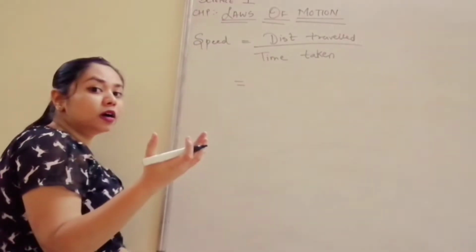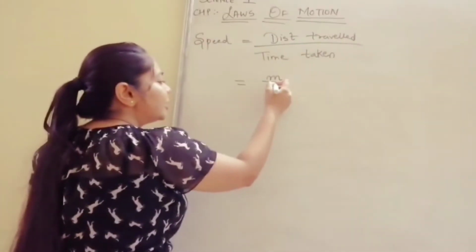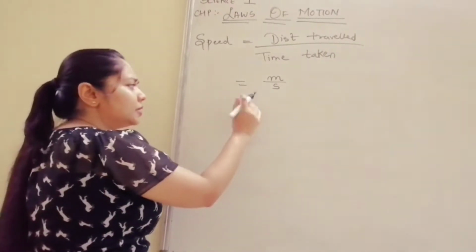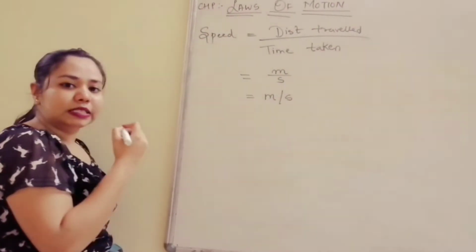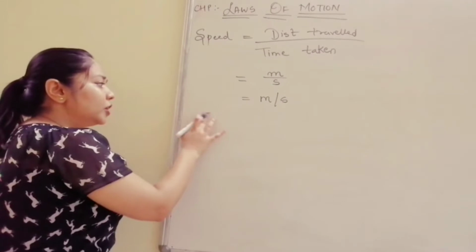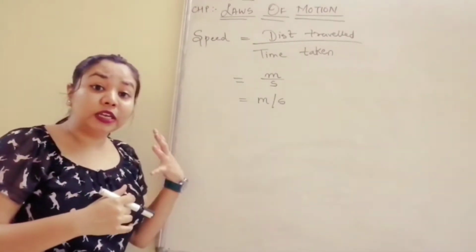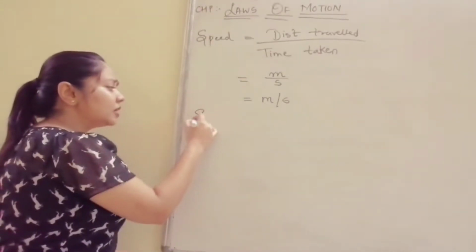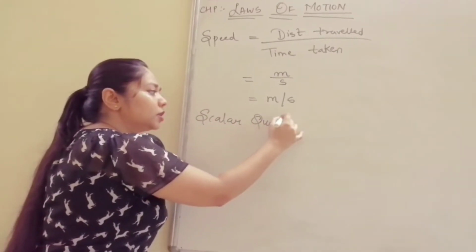How do we calculate distance? Either we calculate it by meter or kilometer, and time we always calculate by second, minutes or hours. So let me take meter and second. So the unit of speed will become meter per second. Now, when you calculate speed, you don't look at the direction. What we need is a magnitude. So speed is nothing but a scalar quantity.